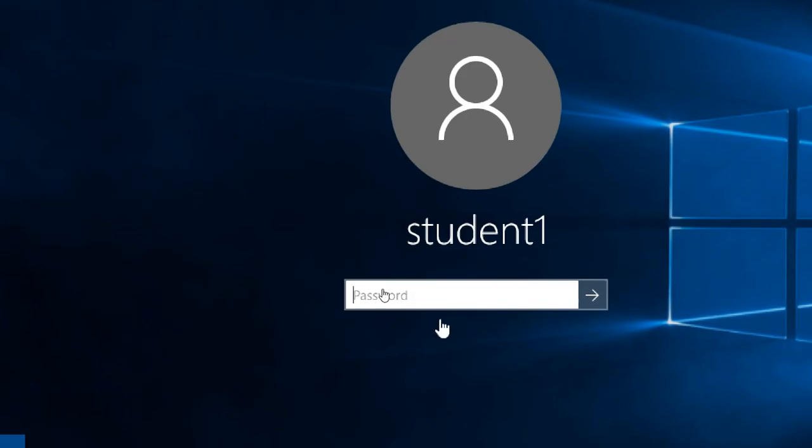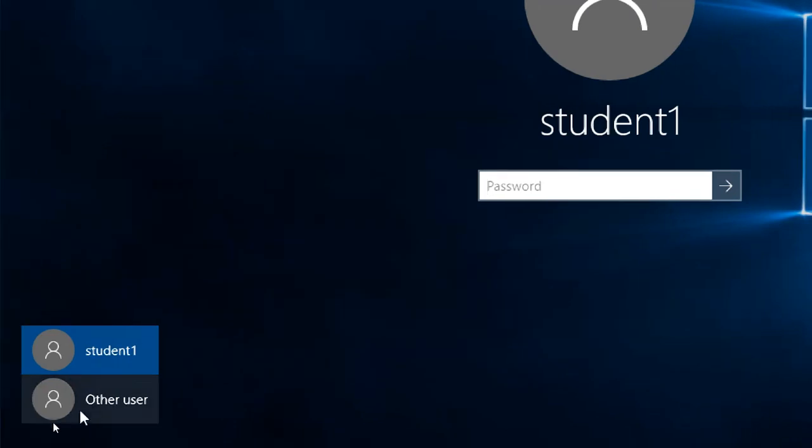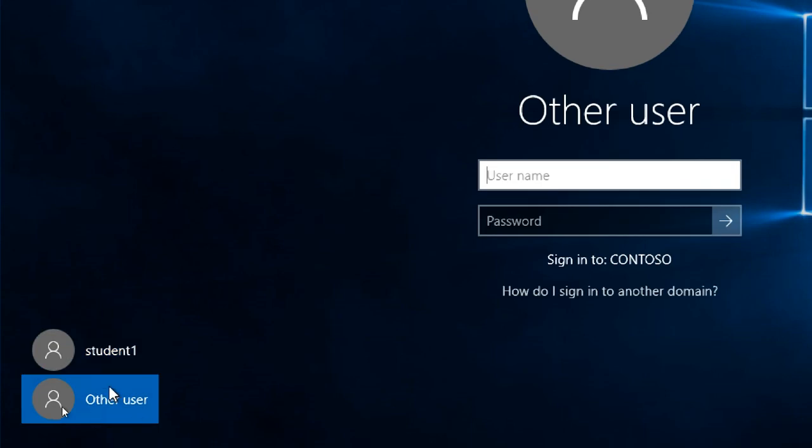So Student one, this one. If I log in here, guys, I'm logging into my local PC only, not into the domain. Student one is a local account of the PC, not a domain account. So now go to Other User. Compulsory login is important, that's why I started this one.